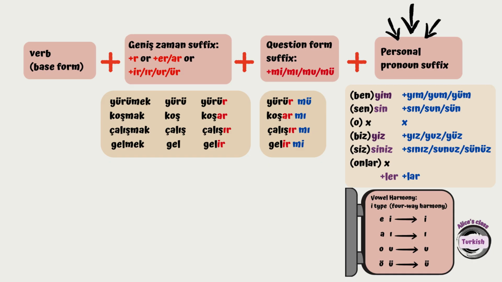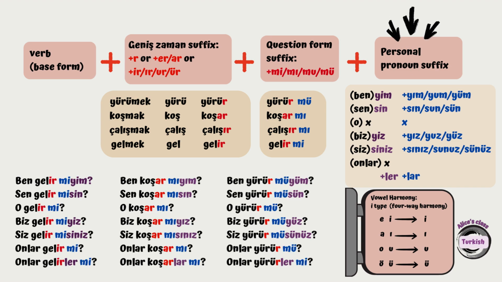So let's take a look at these examples and see how the vowels change one more time. For example, let's take a look at ben. Ben gelir miyim? So yim for ben. But ben koşar mıyım? This time yım for ben. Or ben yürür müyüm? And this time yüm for ben. So I'm not gonna go into more detail. You can pause here just to take a look at it. But we have studied and practiced this a lot.